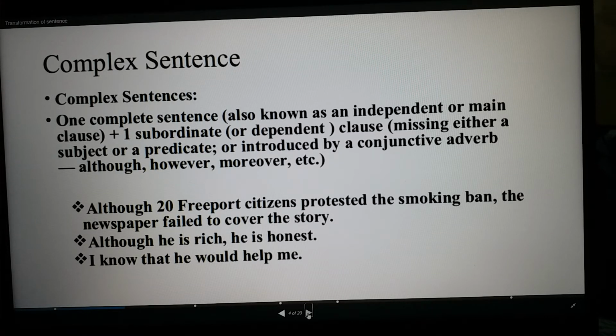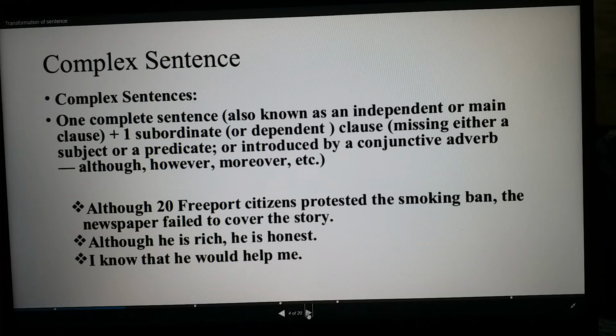So look at the example of a complex sentence. Although 20 Freeport citizens protested the smoking ban, the newspaper failed to cover the story. In the sentence you see it has one complete sentence and one subordinate clause. Look, although 20 Freeport citizens protested the smoking ban, this one is a dependent clause which cannot fulfill the meaning without the other part, that is, the newspaper failed to cover the story. So this one is a complete sentence or independent or main clause.